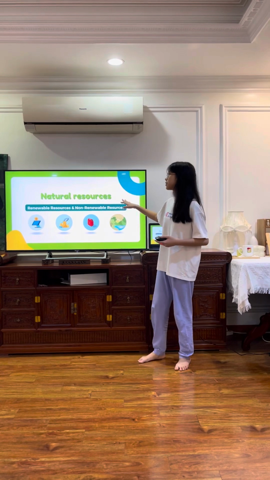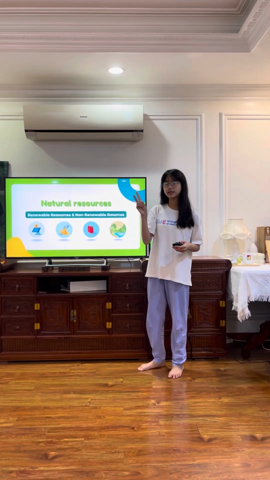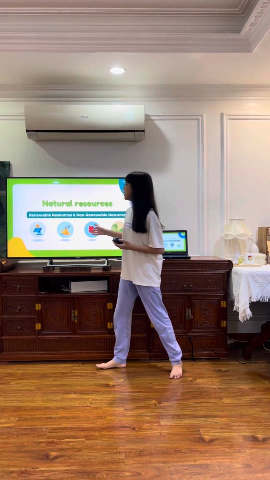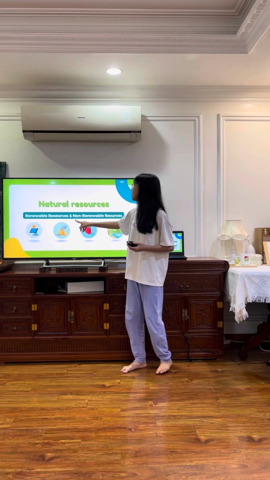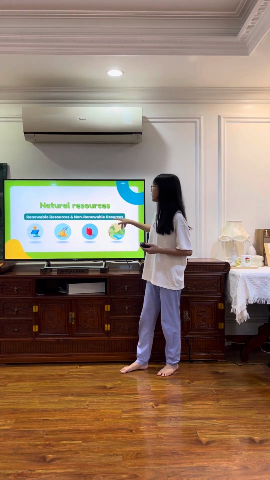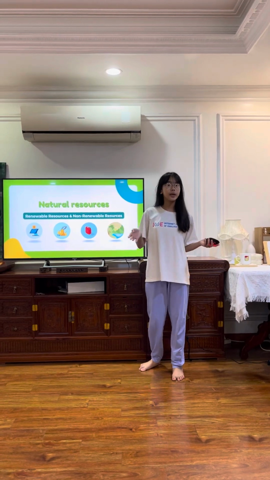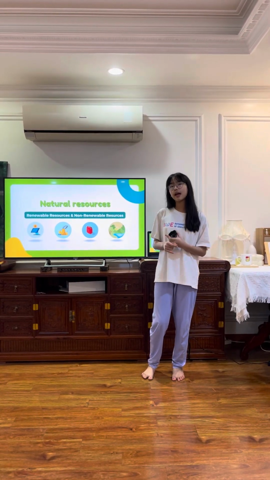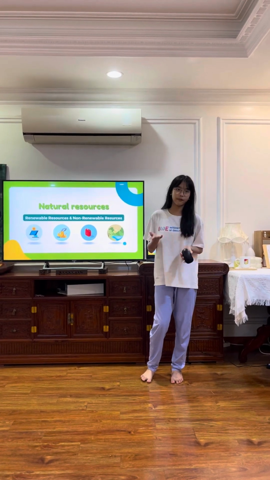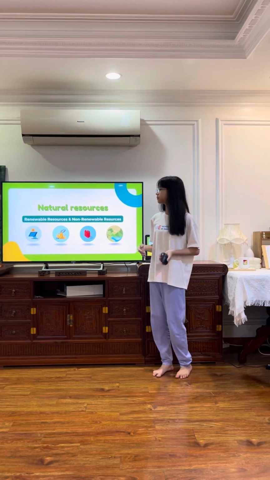So, natural resources are divided into two parts. The first part is called renewable resources, and the second one is non-renewable resources. These are big words, but they are pretty simple to understand. And if I just explain it for you a little bit, you will understand the words more.